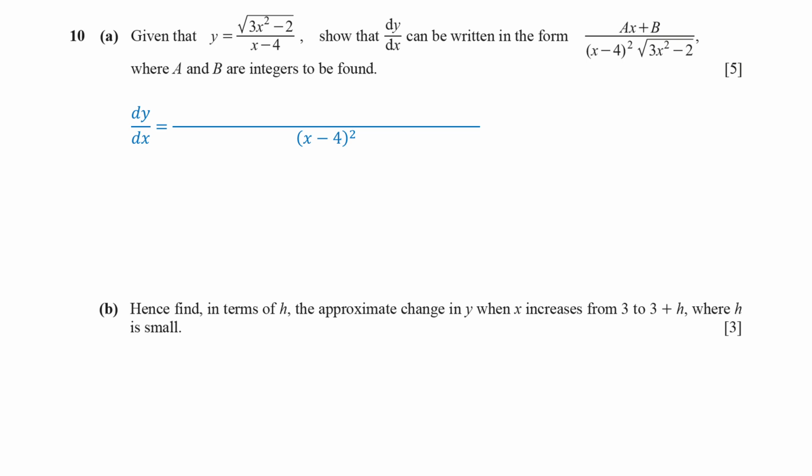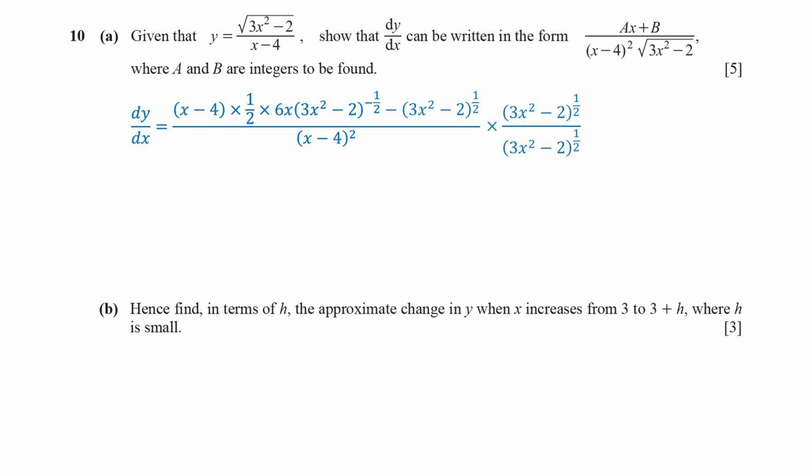The numerator is (x - 4) times the derivative of the square root expression, which is half times 6x times (3x² - 2) raised to the power of negative half. Then we subtract (3x² - 2) raised to the power of half times the derivative of the denominator, which is 1. To write in the given form, we multiply both numerator and denominator by (3x² - 2) raised to the power of half.